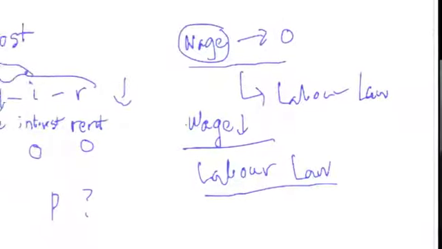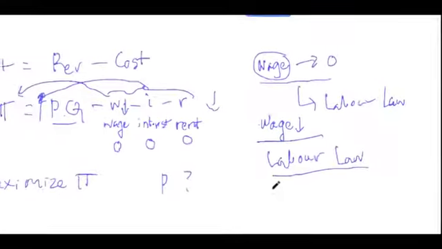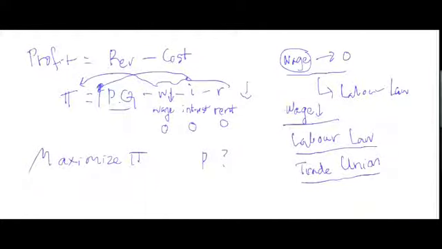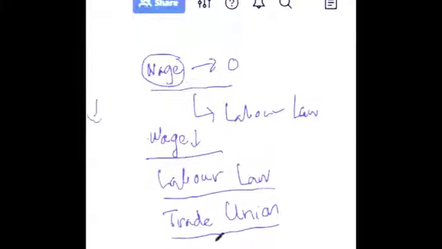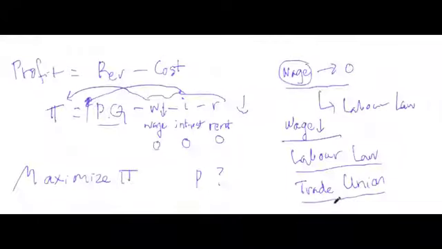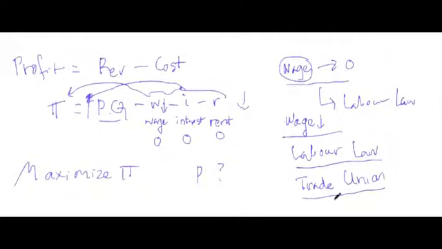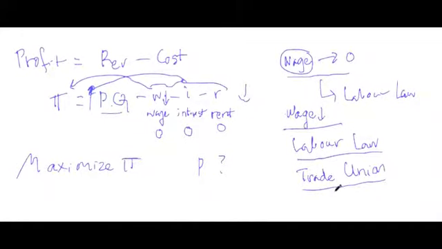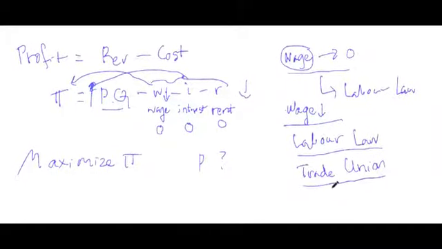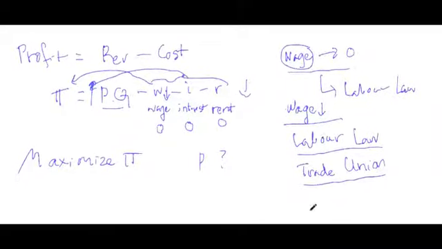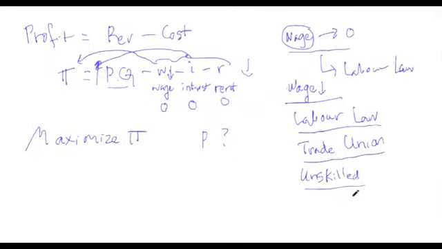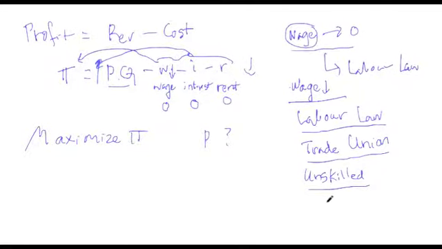When it comes to labor law, you will also find one more issue, which is called trade union. Trade union basically means workers' union. What is the workers' union's fundamental objective? To protect their rights, basically to give them more salary. One of the fundamental problems of the unskilled worker, and I'm giving you logic beyond the economics textbook, is that if the worker is unskilled, then they cannot bargain in an economy which has a surplus of labor.